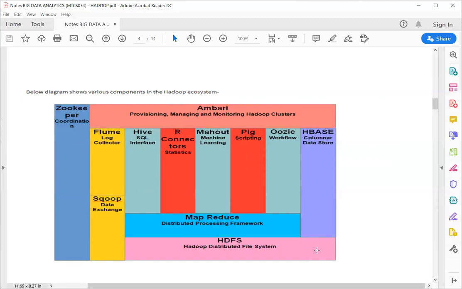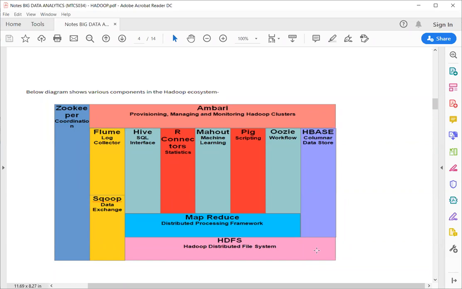MapReduce is a framework built on HDFS, and it applies the concept of mapper and reducer. Based on this framework, we can develop our own application. Suppose we have to develop an application for text processing of a large amount of Twitter data. That application will be developed on MapReduce, and MapReduce provides a way to divide that data.